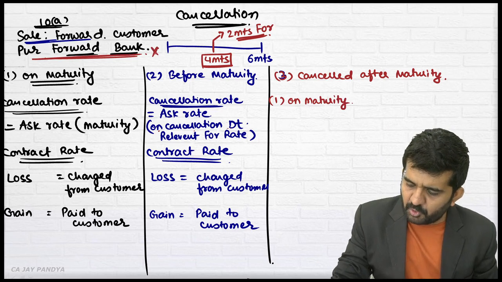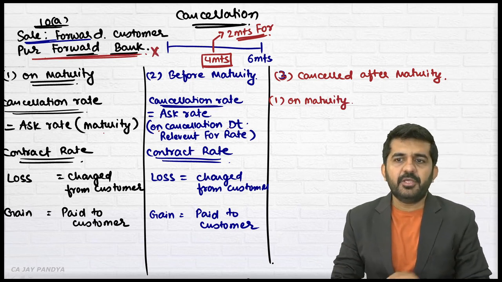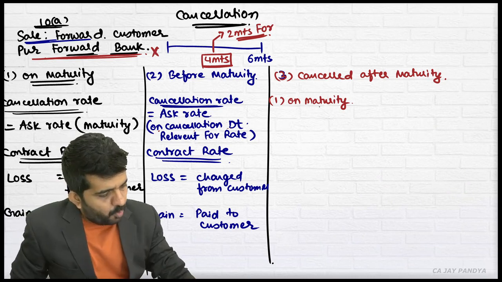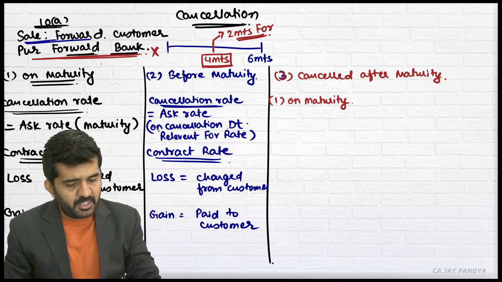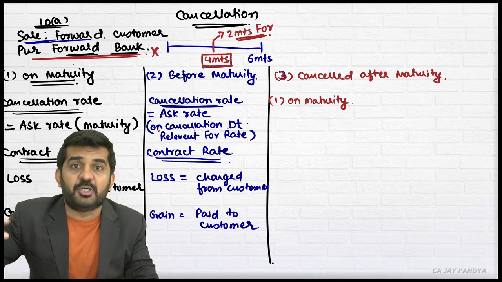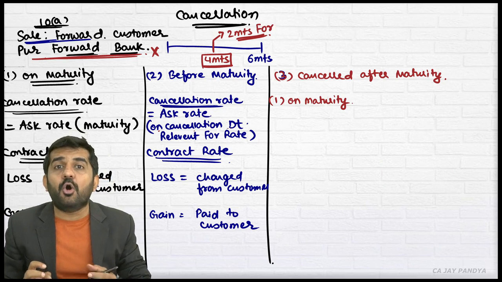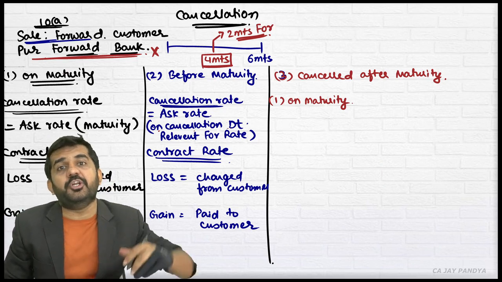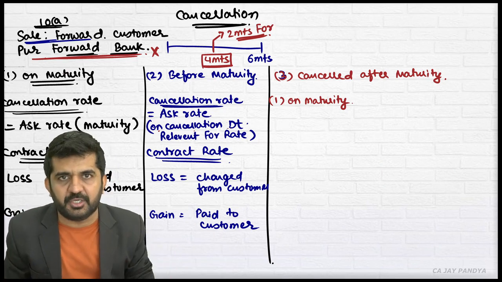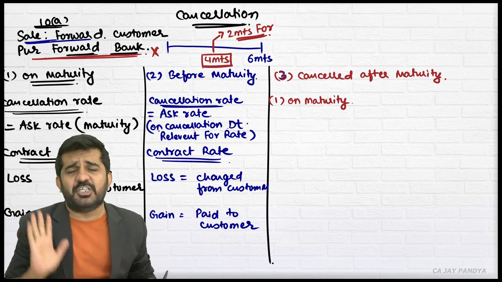Now this forward contract is cancelled. If this forward contract is cancelled, what the bank will do is take this position on maturity. It might have already entered into a sale contract with some other customer to set off the position. So the bank will purchase on maturity.